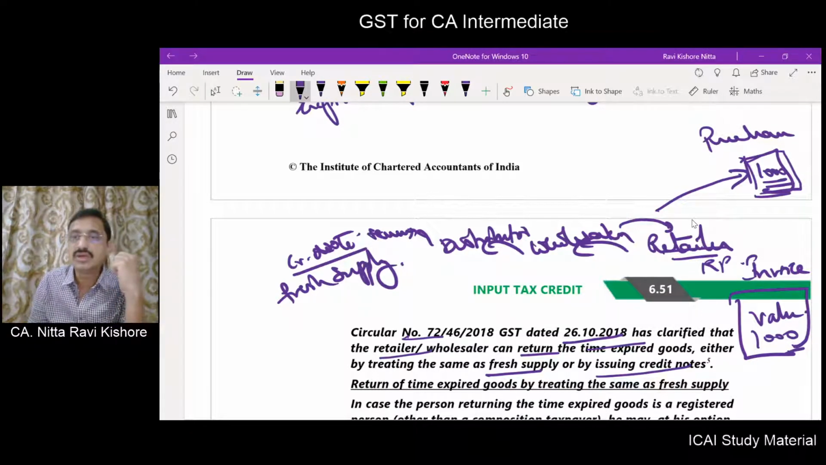Okay. Now what will happen? Let us say the rate of GST is 12%, then 120. So this fellow will collect 120 from the wholesaler and pay to the government, but he need not reverse this 120 input credit which has been availed by him.